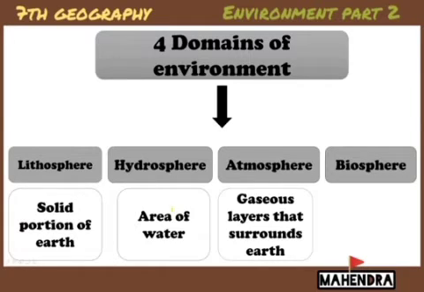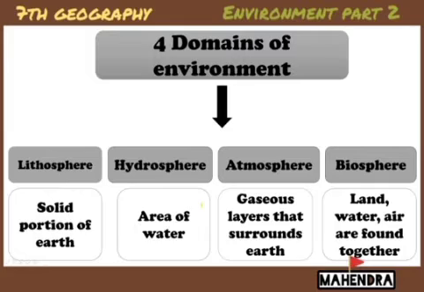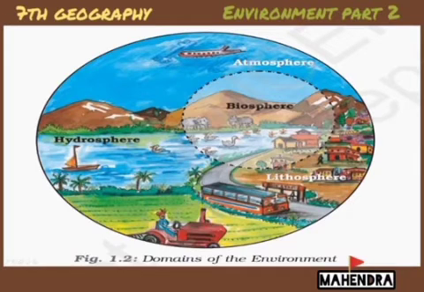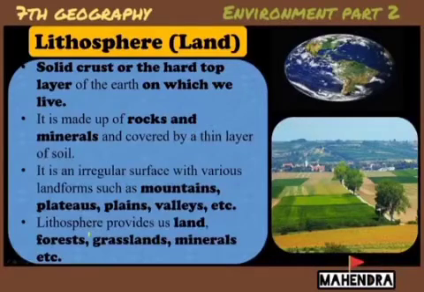What is hydrosphere? The area covered by water is called hydrosphere. Hydro means water itself. Atmosphere means gaseous layer. Biosphere is where land, water, and air are found together, that place with living organisms. Through the picture you can see the domains of the earth. One by one I am going to explain.